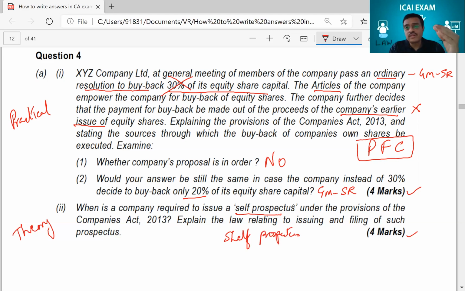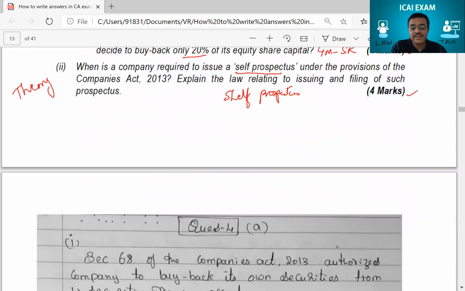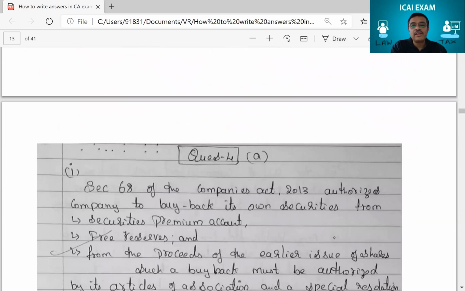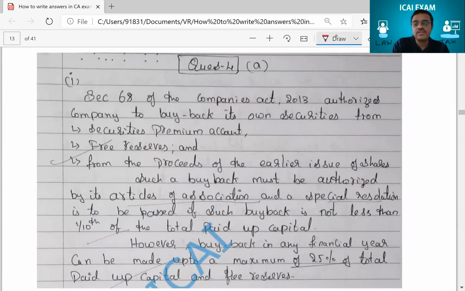So look at this: one practical question and one theory question. First, let's go to the practical question, a 4 marks question. One is 4 marks, the other is also 4 marks. This student who wrote the answer, let's see whether the student has written correctly. If you see, this was the answer written by the student, and this is the scanned copy from the institute. This is the first part that I like. The student has written right at the top of the fresh sheet.